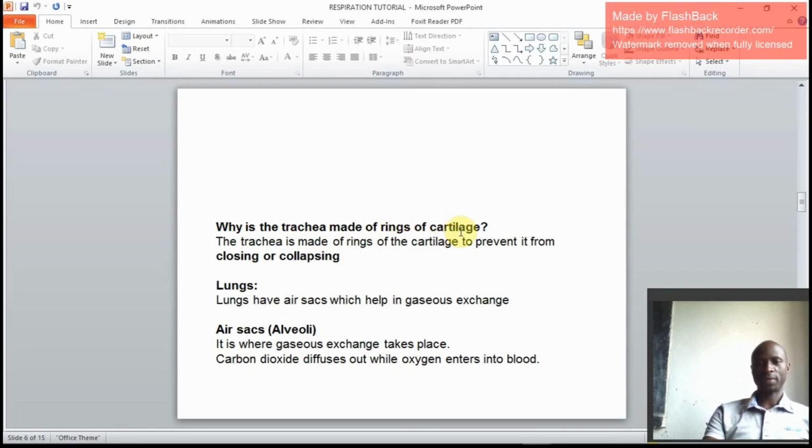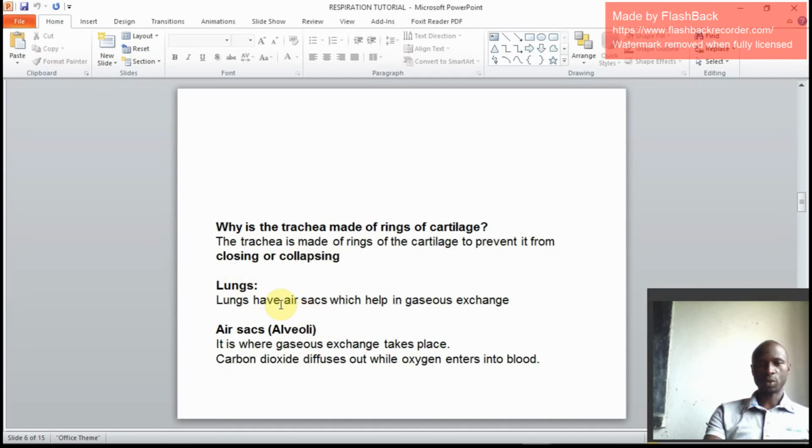Trachea is one of the parts that is made up of cartilages, as we have the nose made of cartilages, and ears made of cartilages. Even the trachea is made of cartilages. Why? To prevent it from closing or collapsing. The rings of cartilage keep the trachea open all the time.